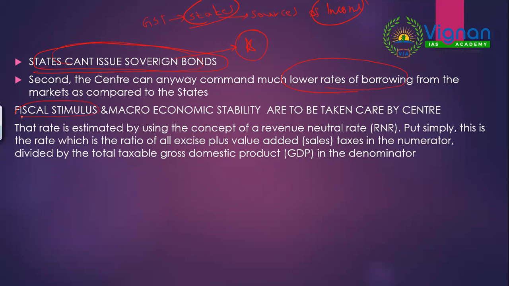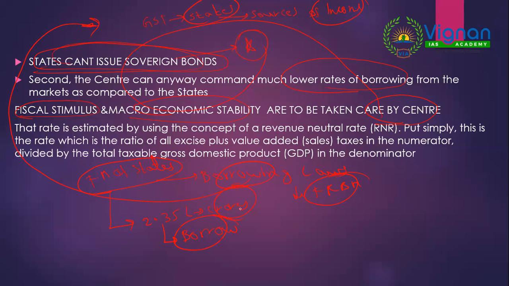Then coming to fiscal stimulus and macroeconomic stability, these are to be taken care of by the center. At least the center has these many options. So the finance ministers of states started to demand that their resources are very difficult, and there are borrowing laws for each state. We have to stick to the FRBM Act, and getting funds in this circumstance is very difficult. So instead, they are saying you owe us 2.35 lakh crores of GST. It's your responsibility, you borrow from somebody else and give us that money.